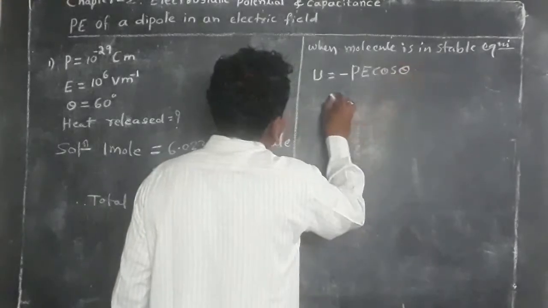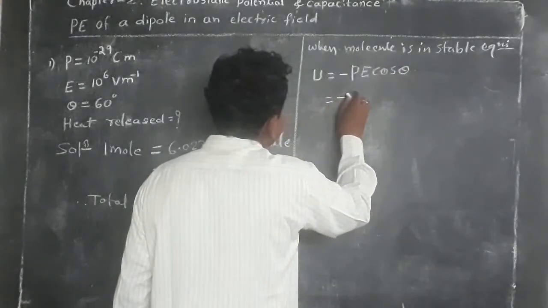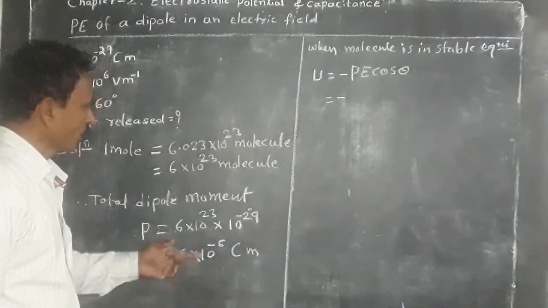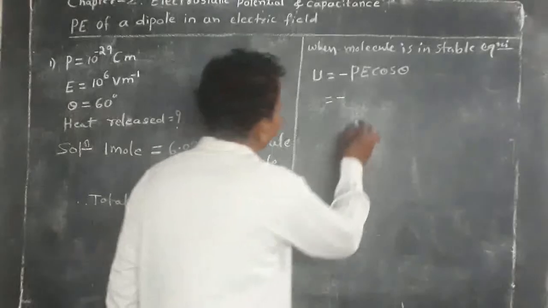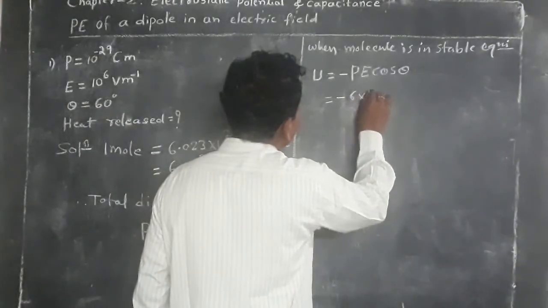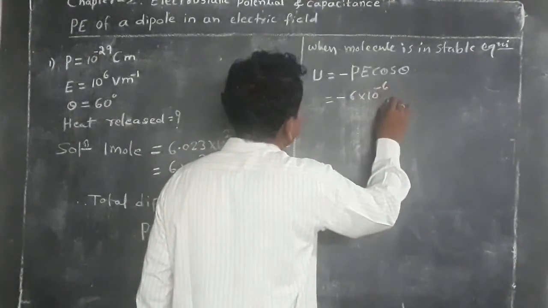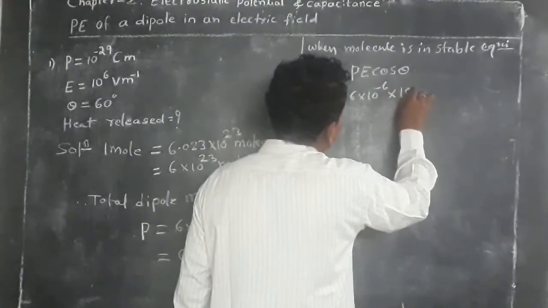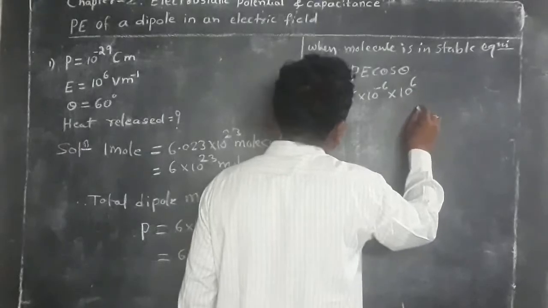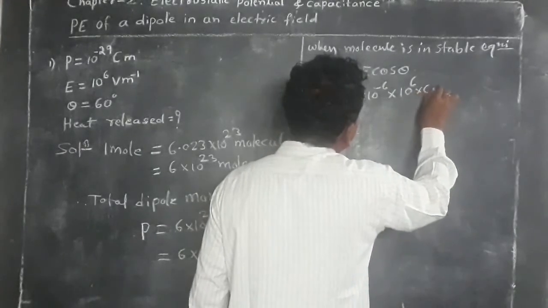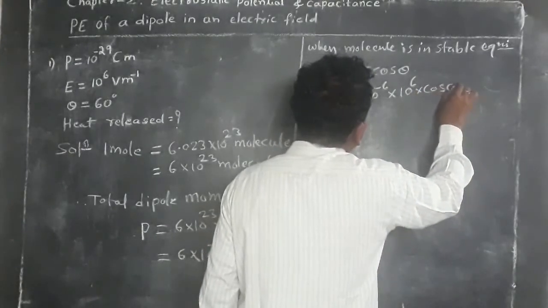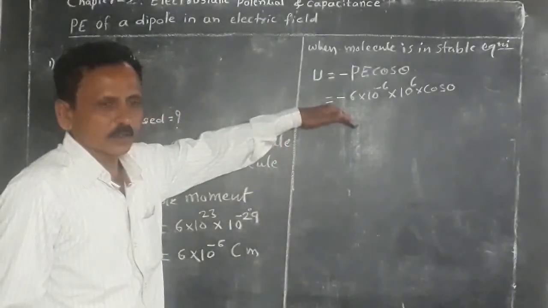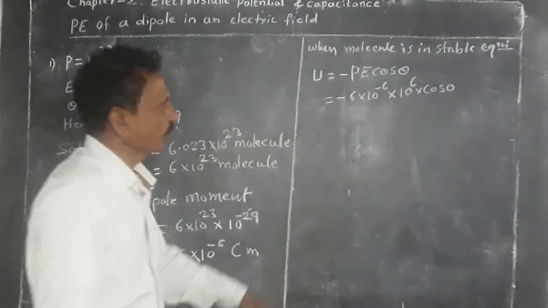That is equal to minus P, the total dipole moment of all the molecules, that is 6 into 10 to the power minus 6, into E equal to 10 to the power plus 6 volt per meter, into cos 0 for stable equilibrium or initial position of dipole.